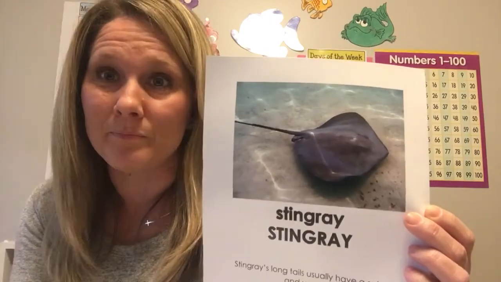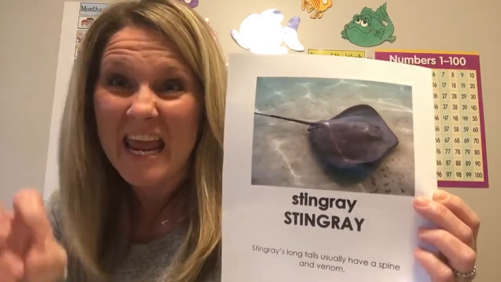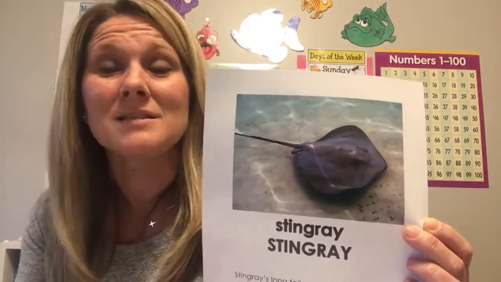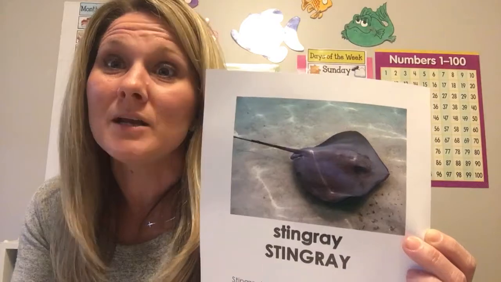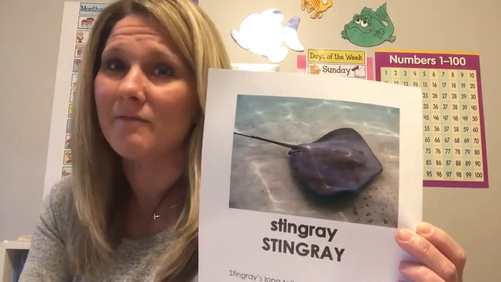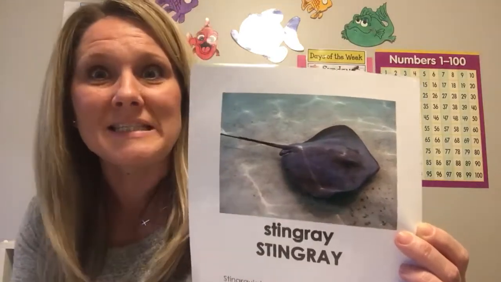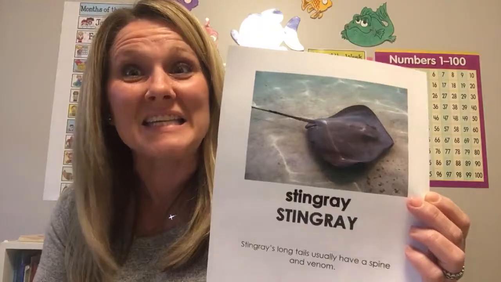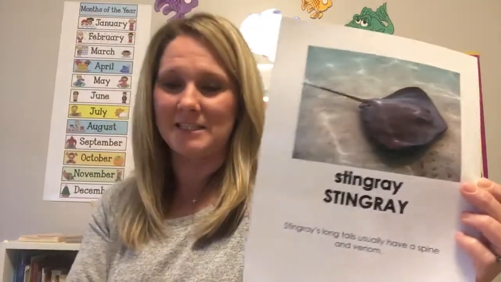Yes, it was venom. And venom is something a snake has, and other animals can have venom too. God gave them that to use for protection. It scares away animals, and it can make a very strong sting. Why do you think it's called the stingray, right? Because it can sting with the venom inside of its tail.